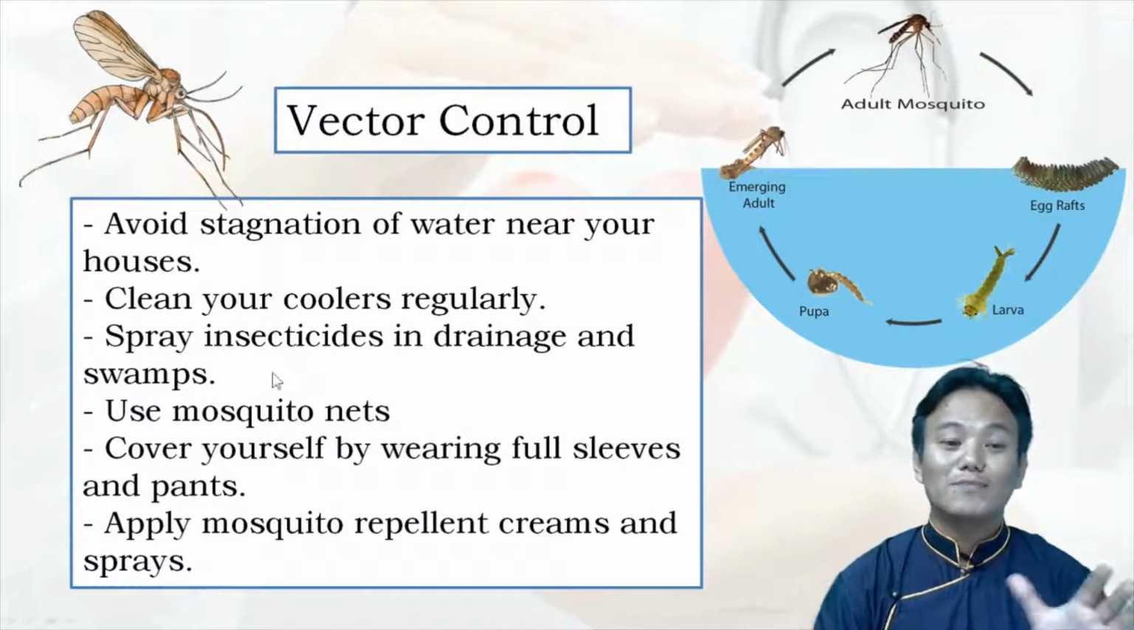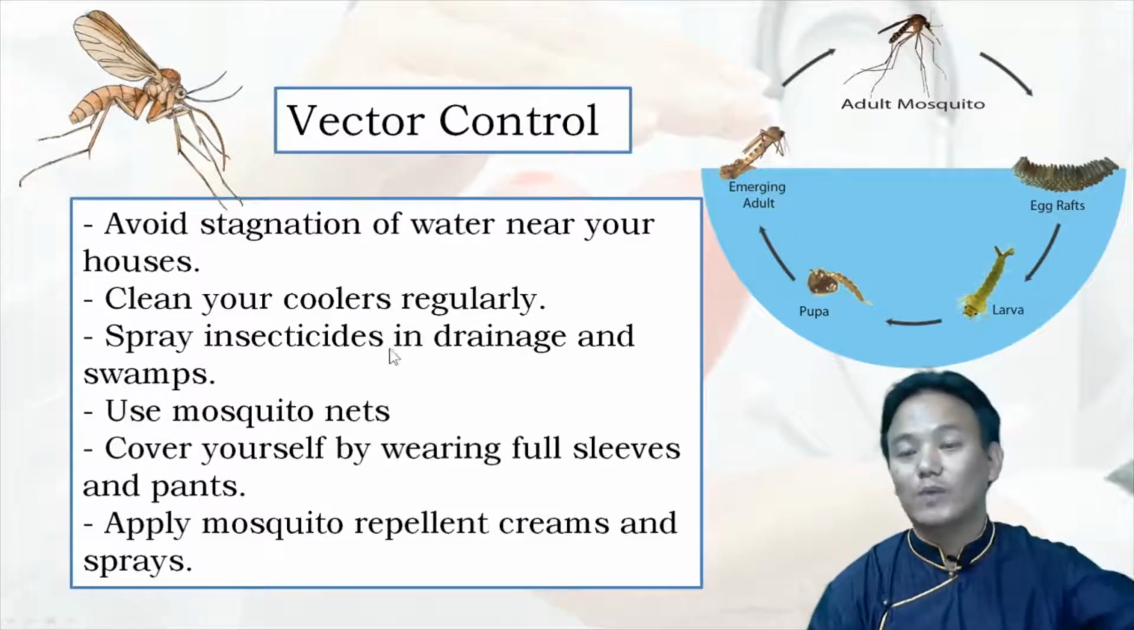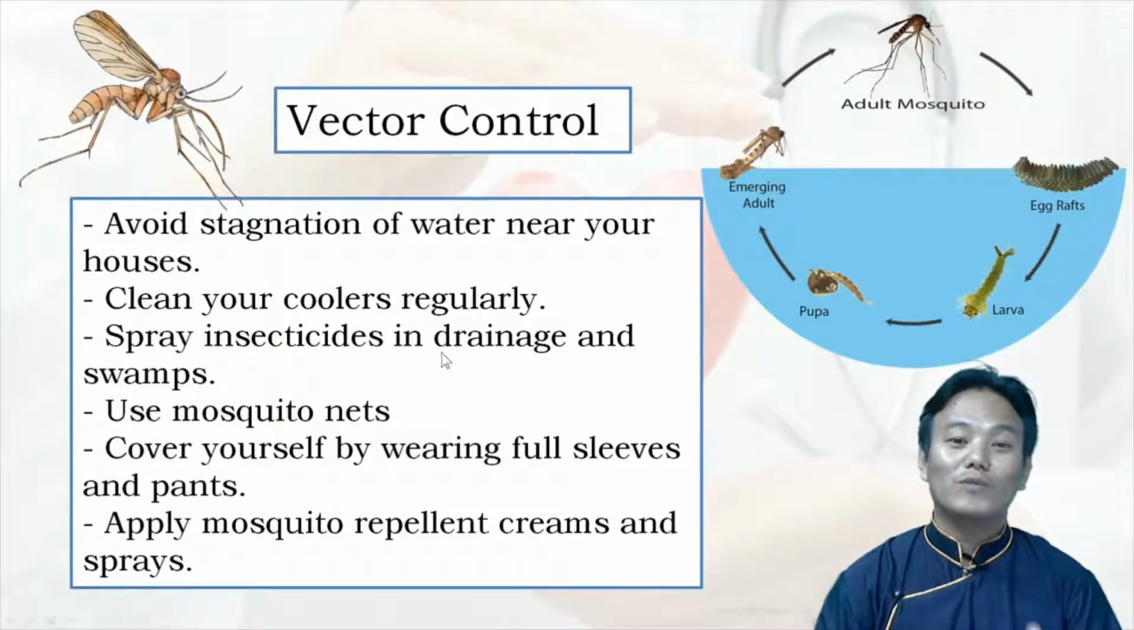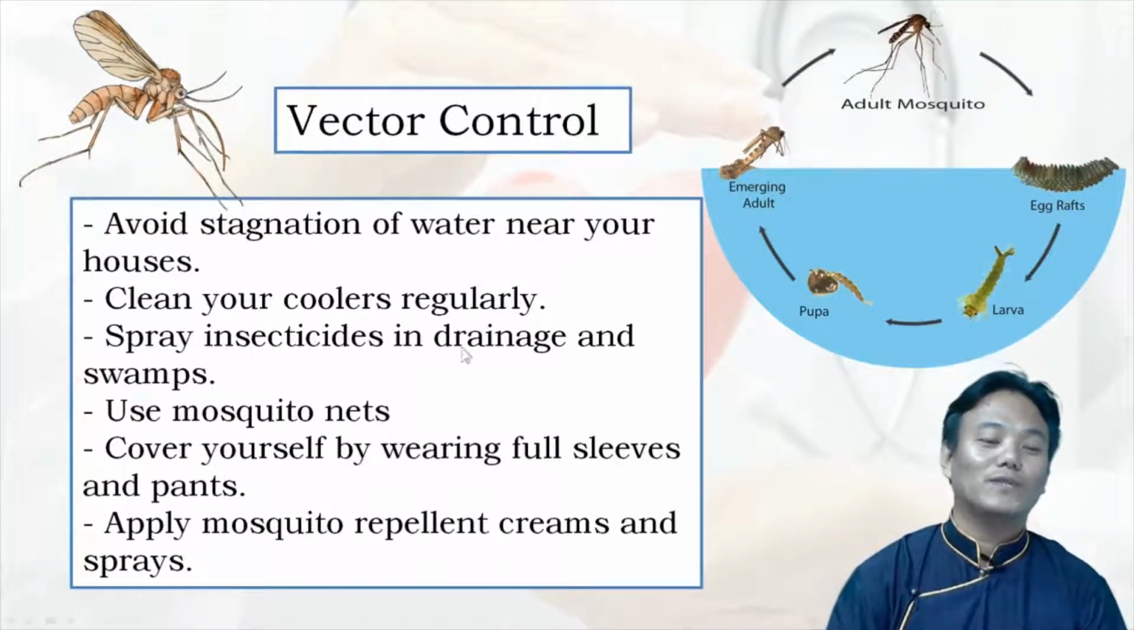Then you can spray insecticides in drainage and swamps. If you have drainage areas and swamps nearby, you can spray insecticides. The thing about mosquito population control is that the scientists who invented DDT powder created it specifically for killing mosquitoes. Okay, so that is one thing.